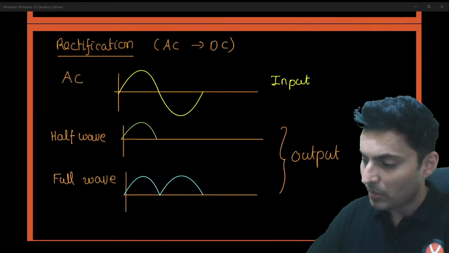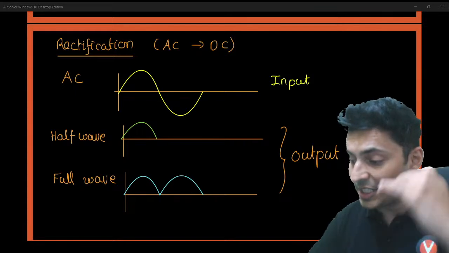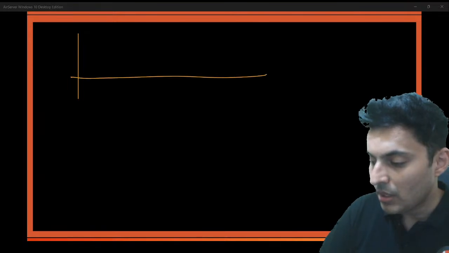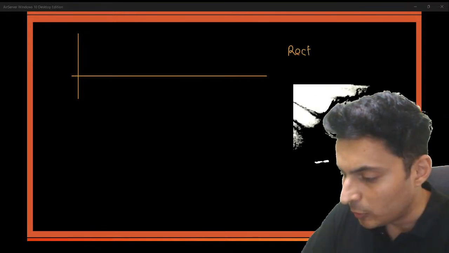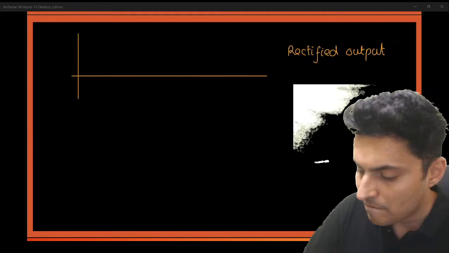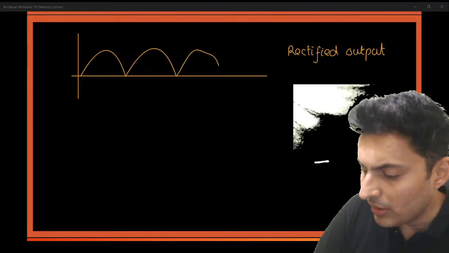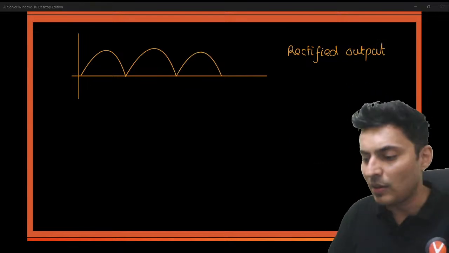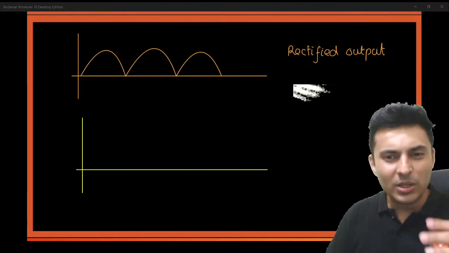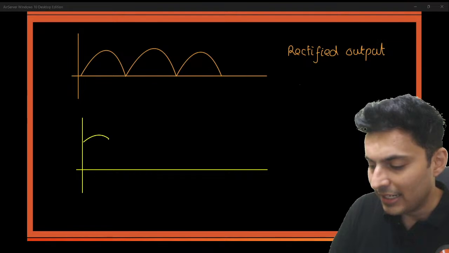You also use something called capacitors to ensure that the variations in them are negligible. So imagine this is the rectified output. Something like this. Although the currents are always positive, or the voltages are always positive, I'm not so happy with it because it's not constant. I know that DC voltages are roughly constant. So you use capacitors and ensure that there are minimal variations in it.